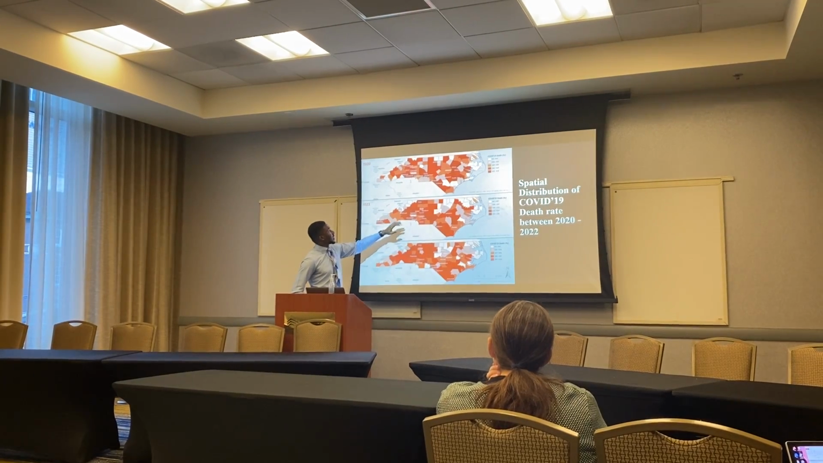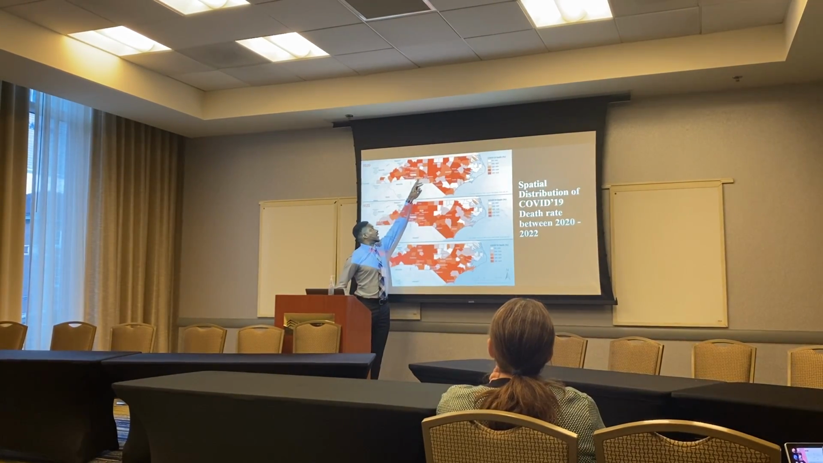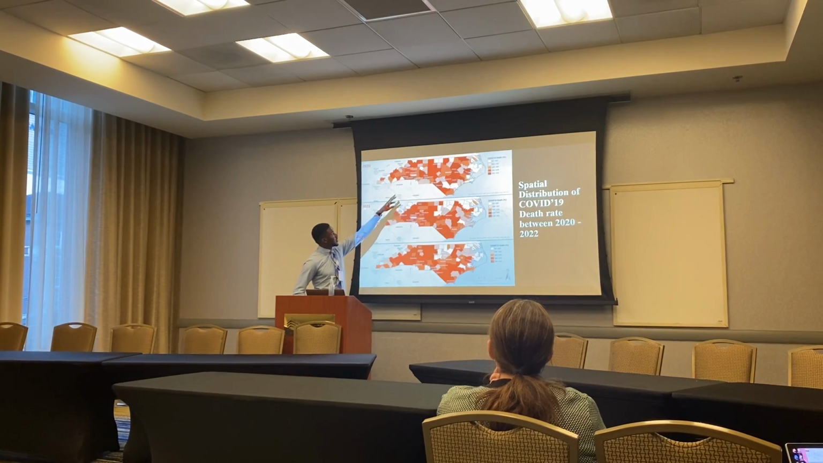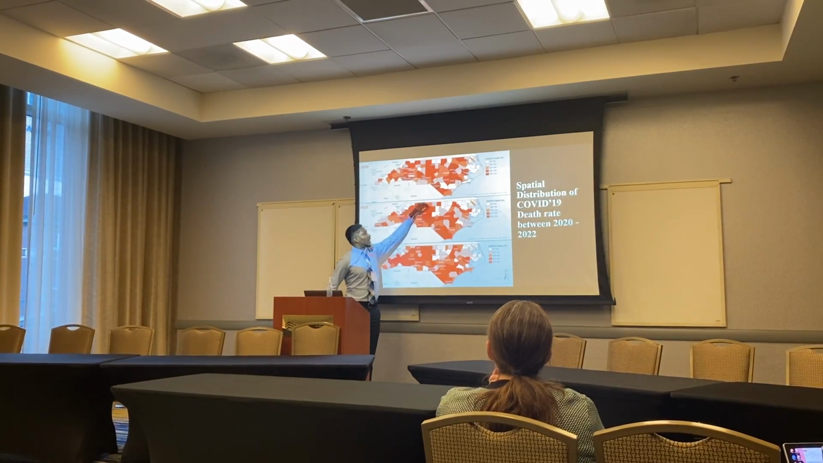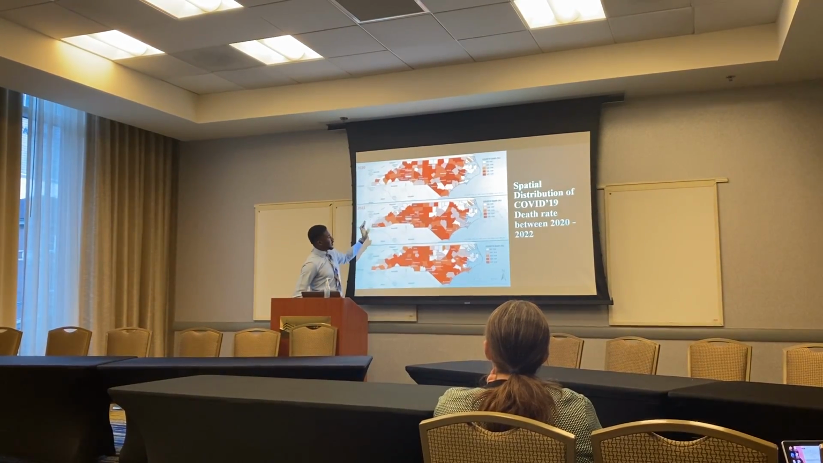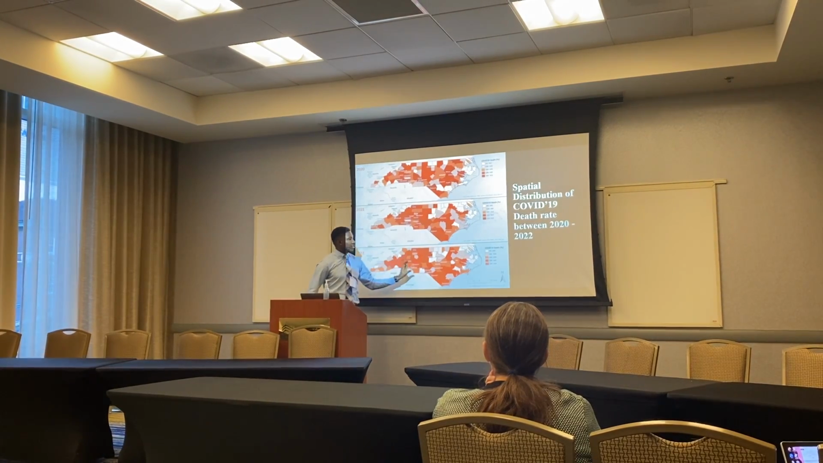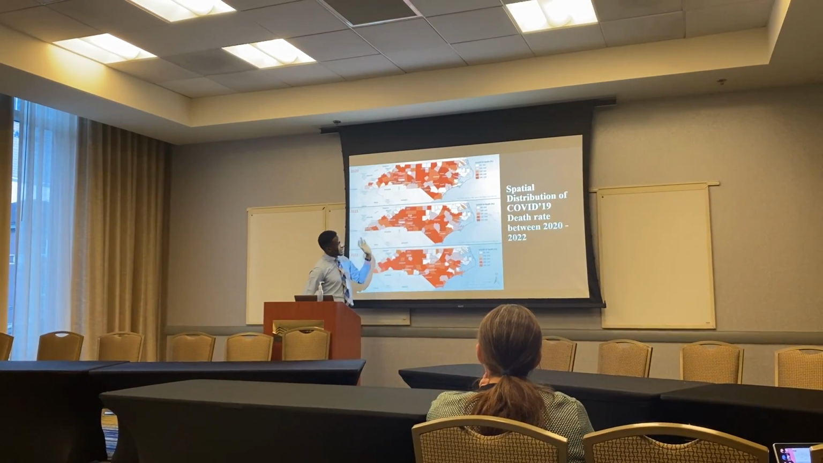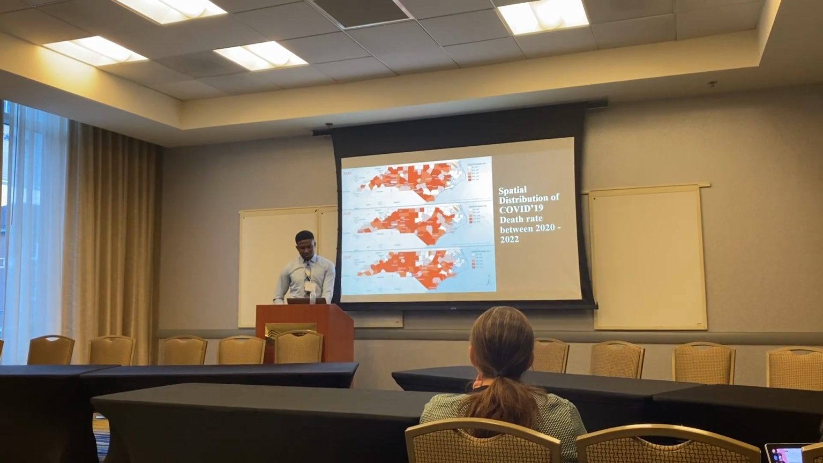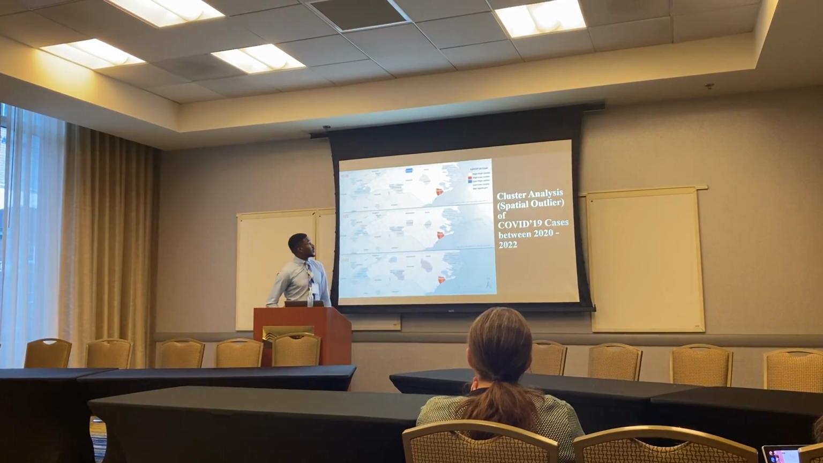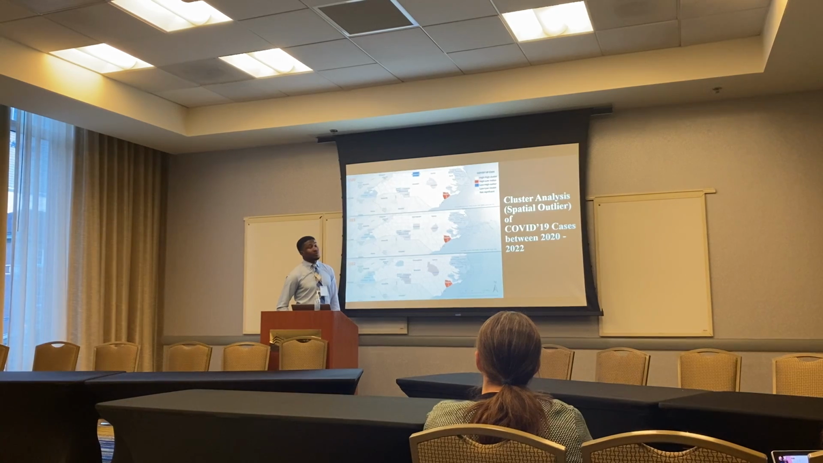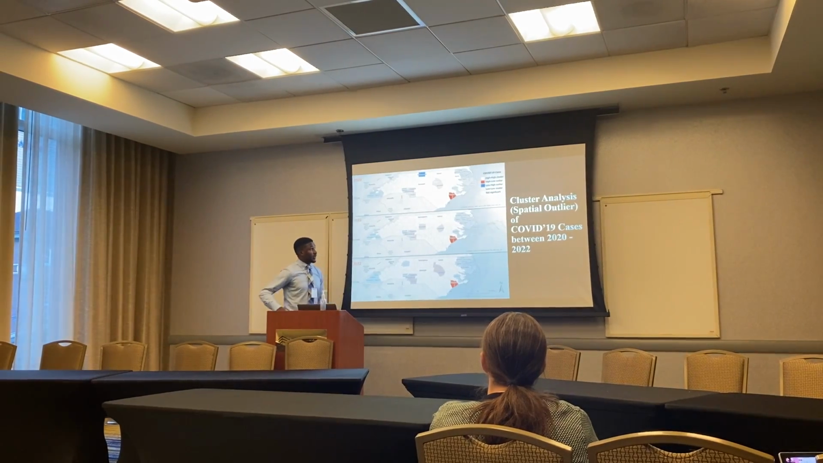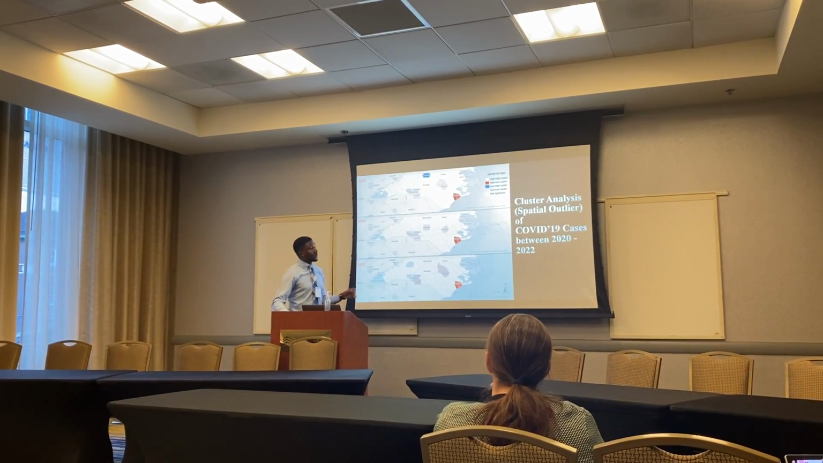For some of these counties, like Mecklenburg here, that had a high number of cases, actually had lower deaths. And then we also see the changes for the deaths staying around these areas, compared to the cases, where it goes eastwards. So we also had to run the local Moran's I spatial outlier analysis to see the clusters